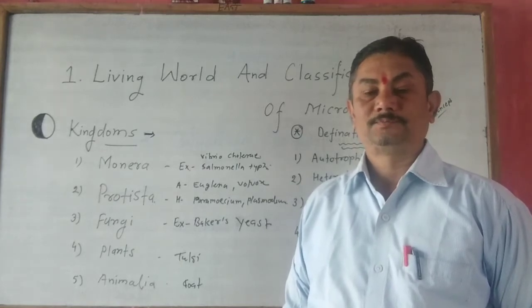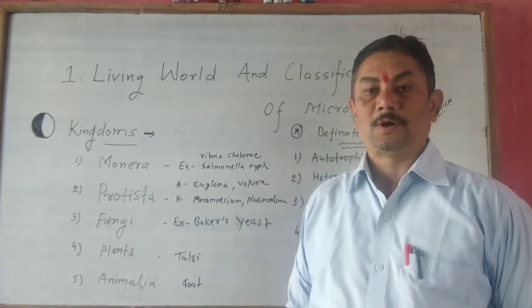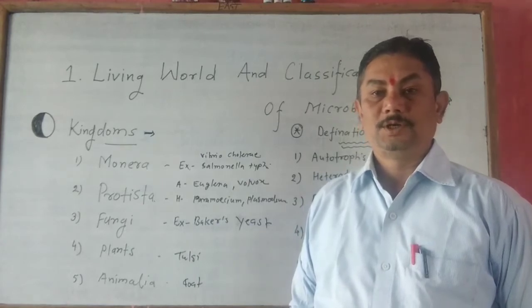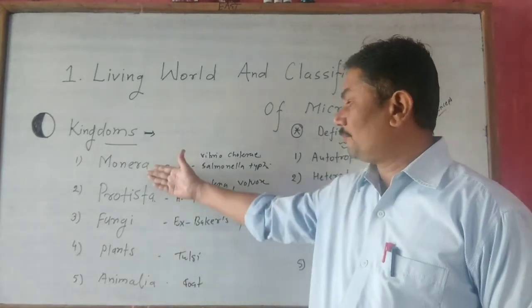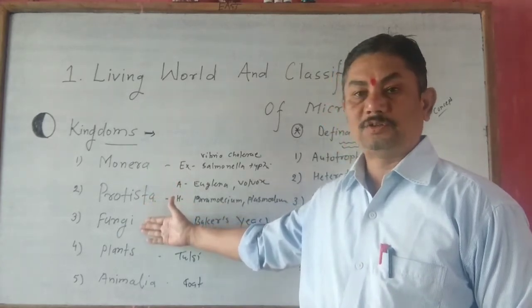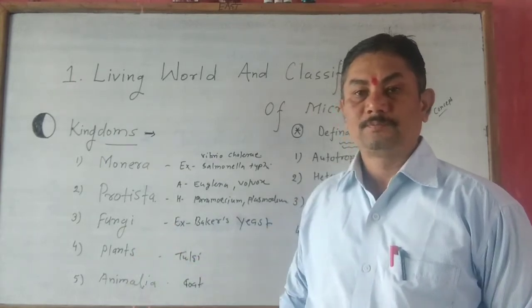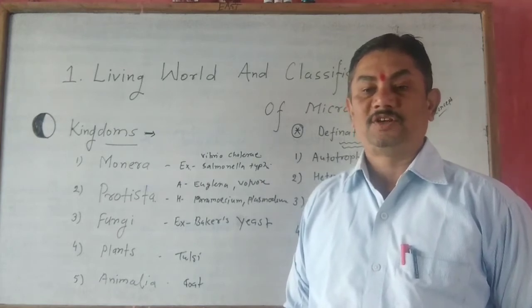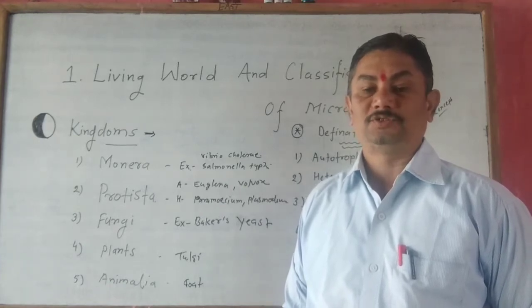In the last part, we learned that Robert Whittaker classified all the living organisms into 5 kingdoms. Number 1, Monera. Number 2, Protista. Number 3, fungus. Number 4, plants. And number 5, animals. In this part, we discuss the characteristics of organisms belonging to these kingdoms.